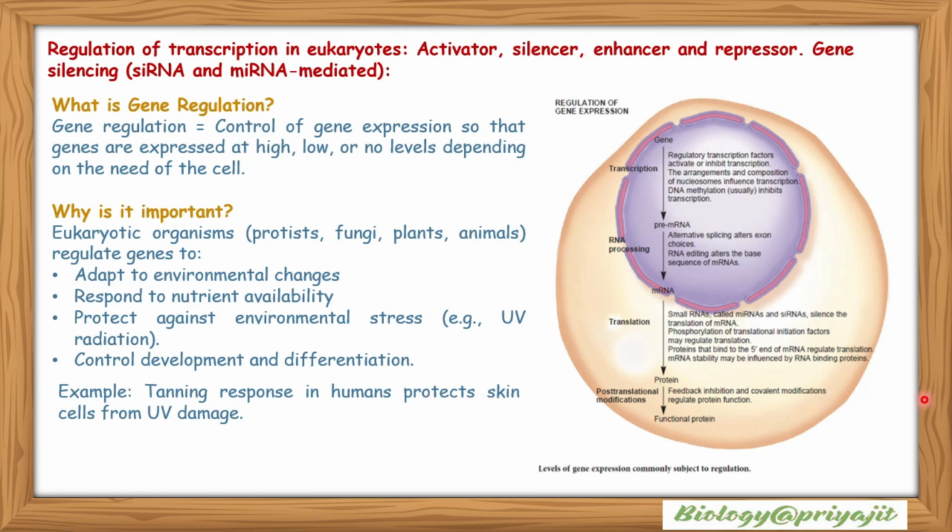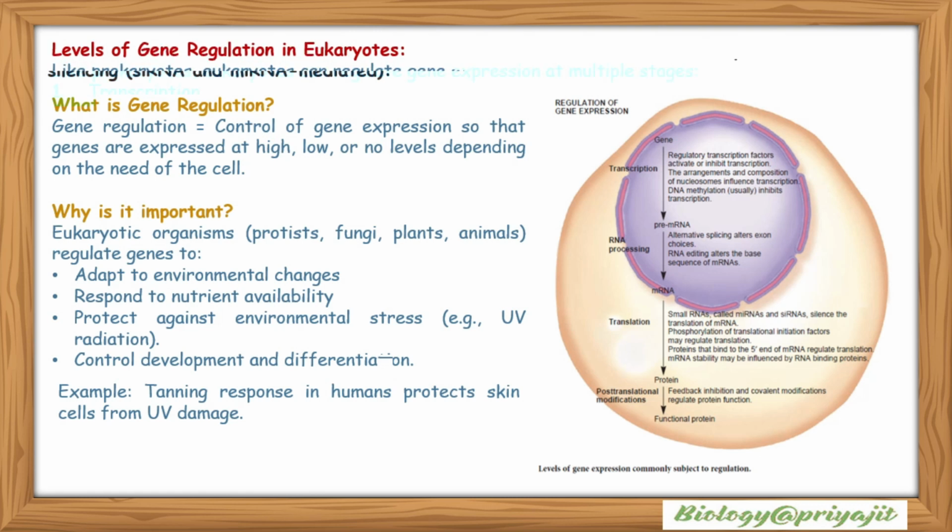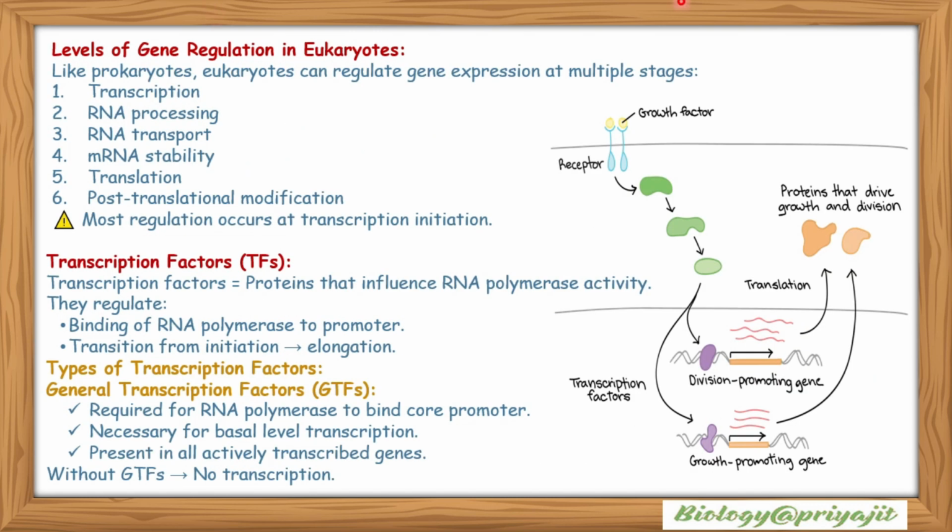This is the image showing the different levels of gene expression commonly subject to regulation in eukaryotes. There is transcriptional control, RNA processing, regulation of translation and post-translational modifications. Eukaryotes, like prokaryotes, can regulate gene expression at multiple stages. We have already mentioned in the last image: transcription, RNA processing, RNA transport, mRNA stability, translation and post-translational modification. These are the steps where gene expression can be regulated.